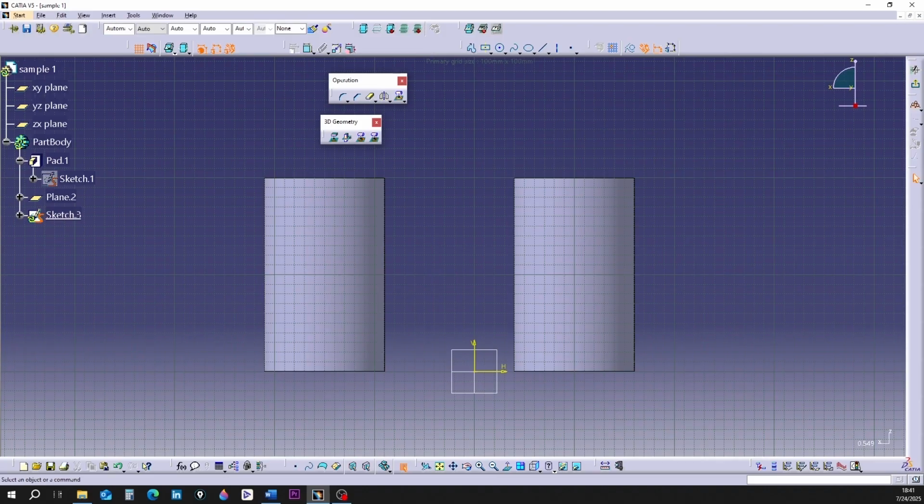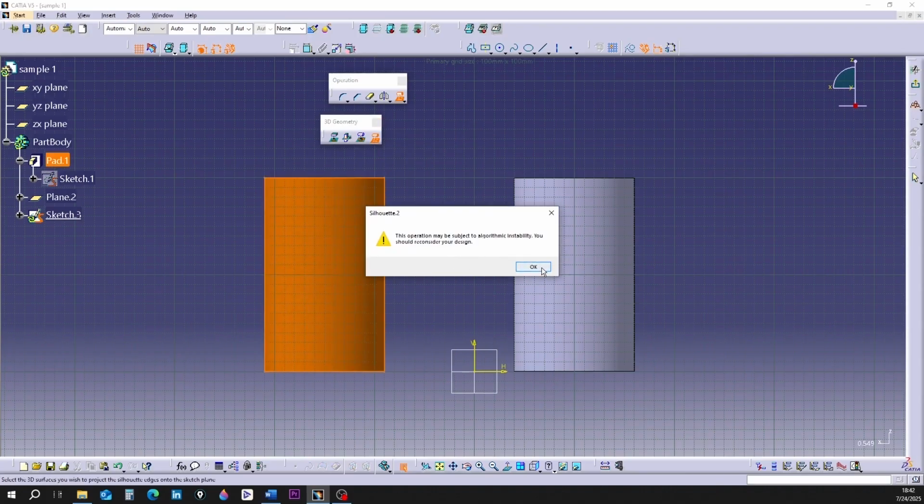Now I'm going to the second and the last command in the toolbar. The name of this command is Project 3D Canonical Silhouette Edges. I'm clicking on the command. I'm clicking on the surface of the cylinder.